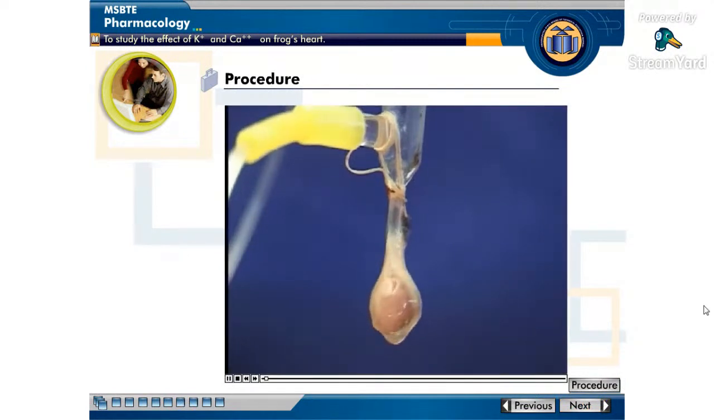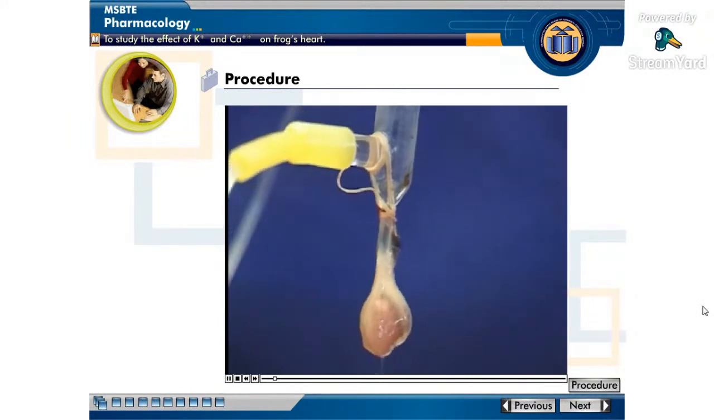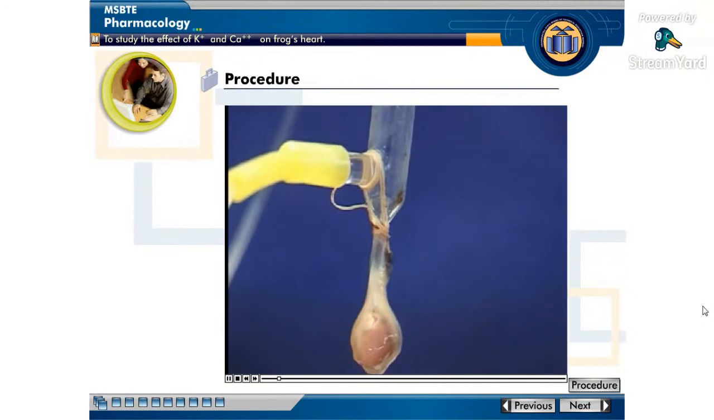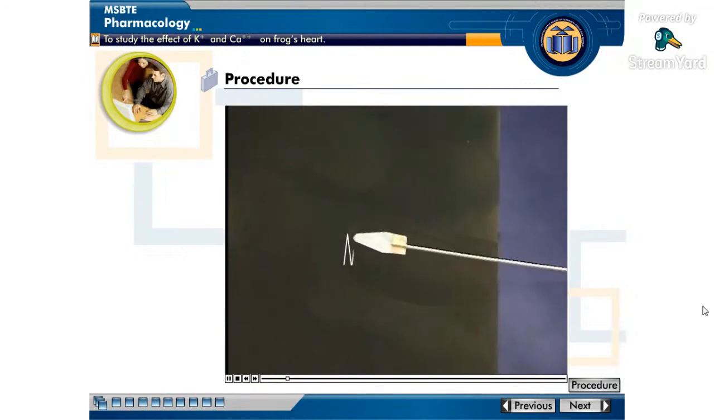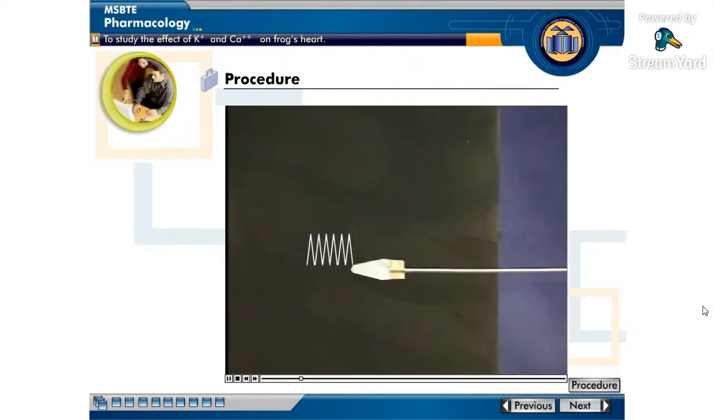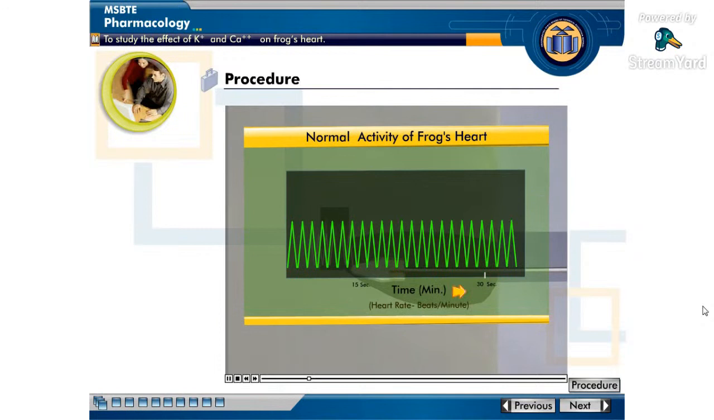For studying the effect of potassium and calcium on frog's heart, perfuse isolated and mounted frog's heart with frog ringer solution. Now start the drum and record normal contractions or recordings of heart on smoked paper for 1 minute. In these tracings, the number of peaks per minute indicates rate of contraction of heart, whereas height of a single peak indicates force of contraction.